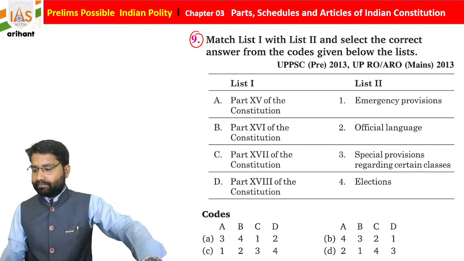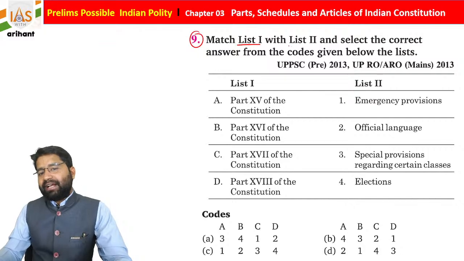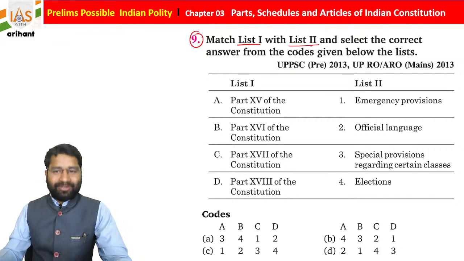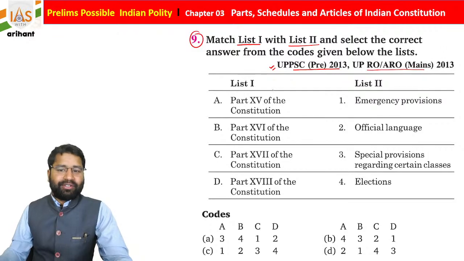Problem likho. Okay, easy. So we are going to discuss, we are going to match list 1 to list 2. Okay, and this question belongs to UPPSC Pre 2013, RO as well as ARO, means 2013.